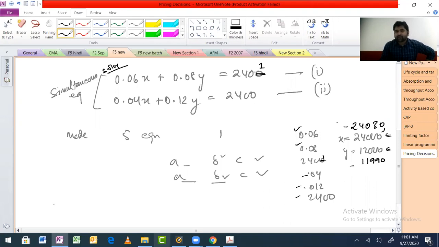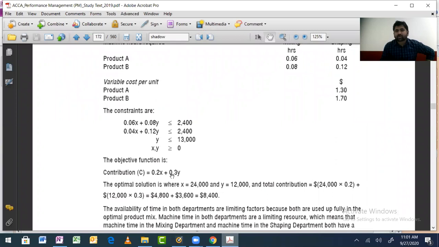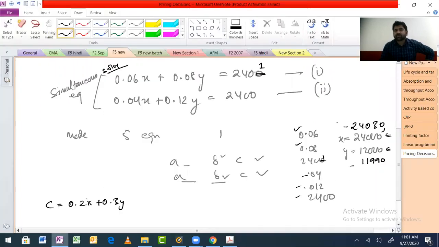And if you remember, the equation of contribution was 0.2x plus 0.3y. This was the equation. See here also you can see 0.2x plus 0.3y. Correct? So now just fill in the new numbers. Contribution will be how much? 0.2 into 24030, and plus 0.3 into y, that is 11990.